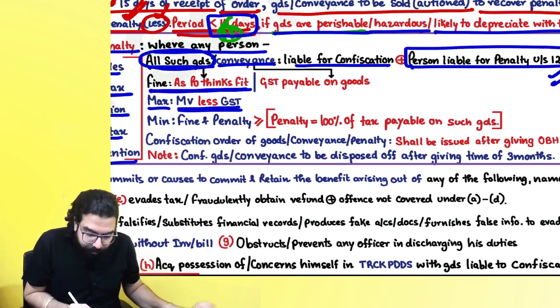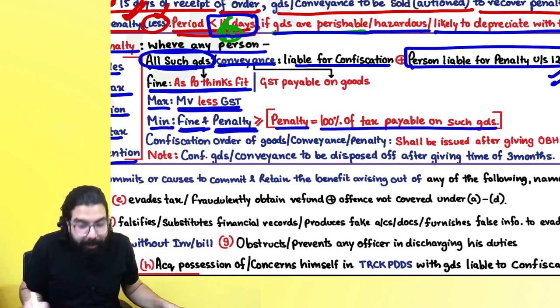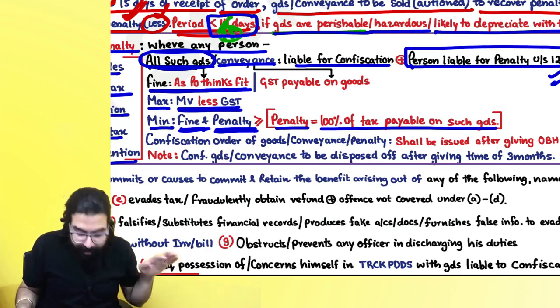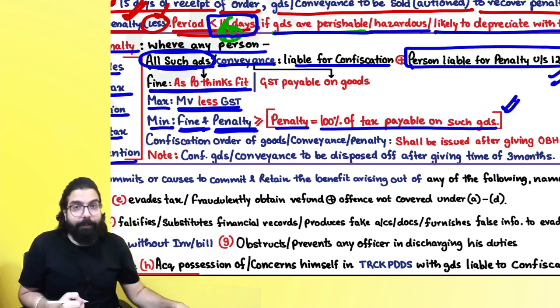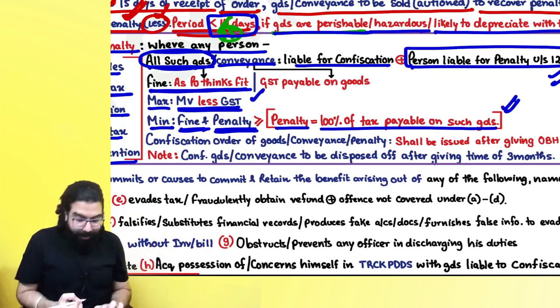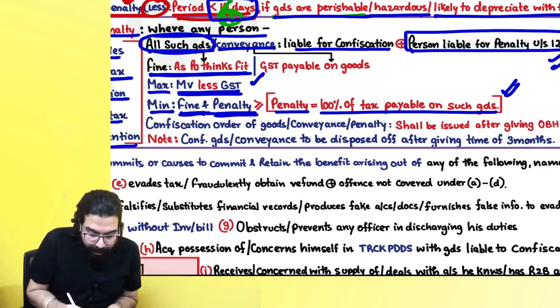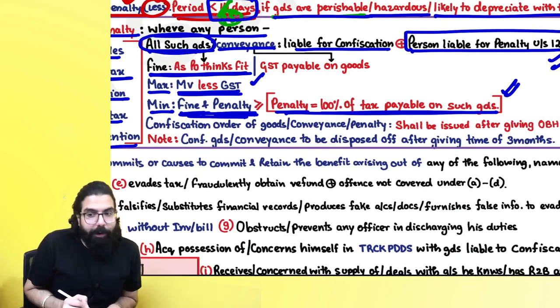And sir, minimum fine plus any penalty should be greater than or equal to the penalty, which is 100% of the tax payable on such goods. Minimum should be how much, everyone? 100% of the tax payable on such goods. Maximum can be market value minus GST. Okay sir, fine plus penalty: minimum amount of fine and penalty which you have to pay is 100% of the tax payable on such goods.